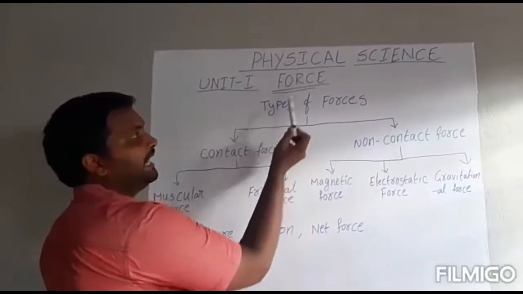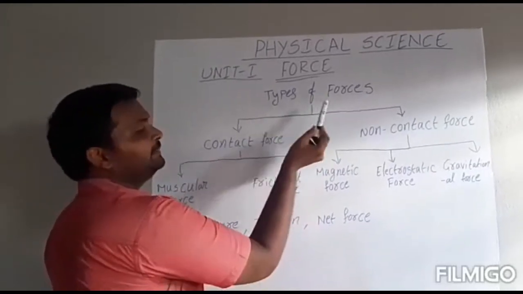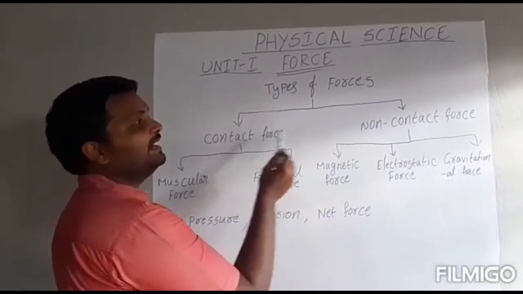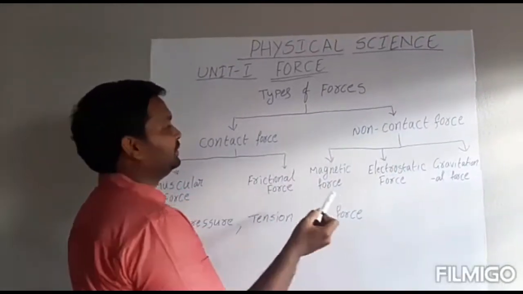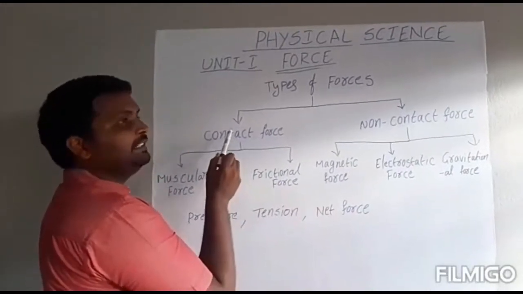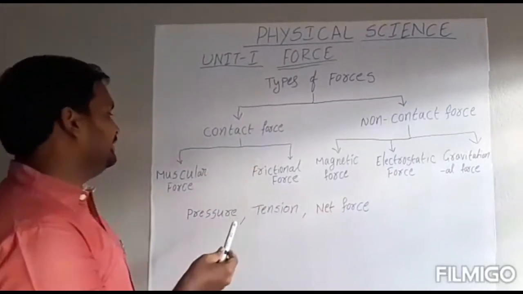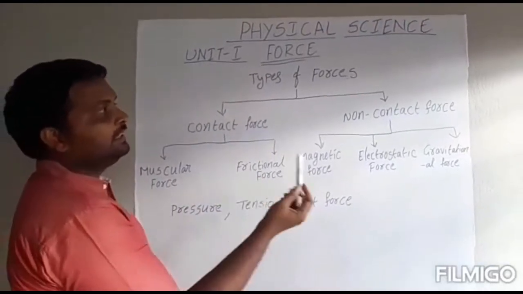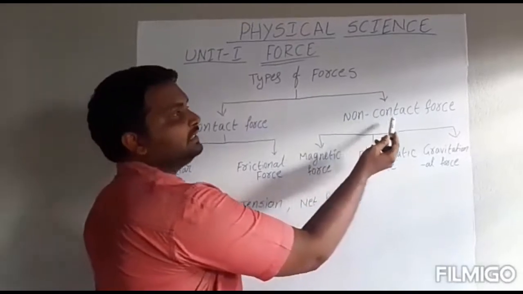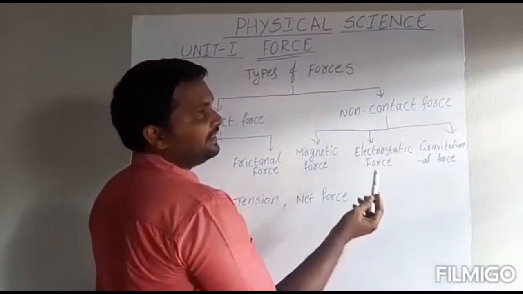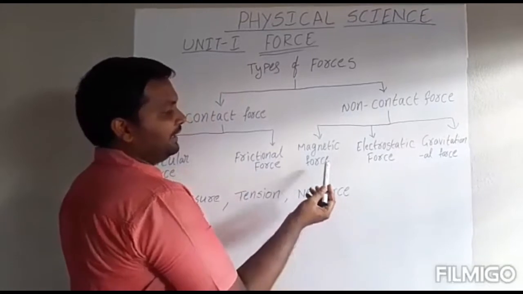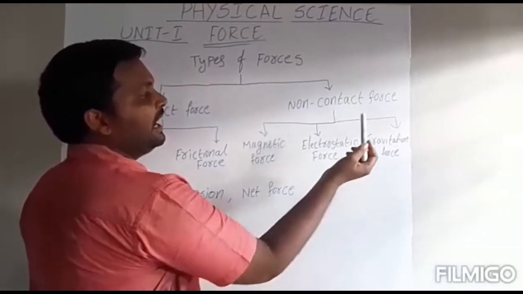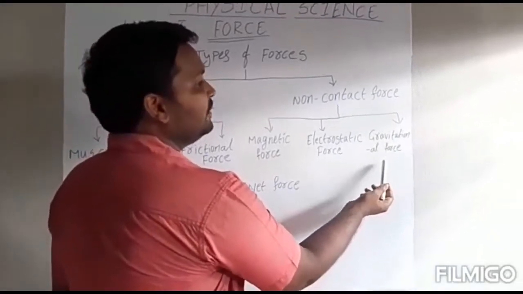Force, types of force. Force is divided into two types. One is contact force and another one is non-contact force. Again, this contact force is subdivided into muscular force and frictional force. And next, if you come this side, non-contact force is subdivided into three types. One is magnetic force, another one is electrostatic force, and another one is gravitational force.